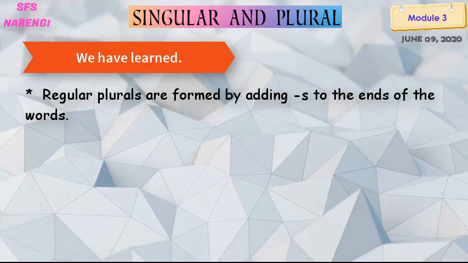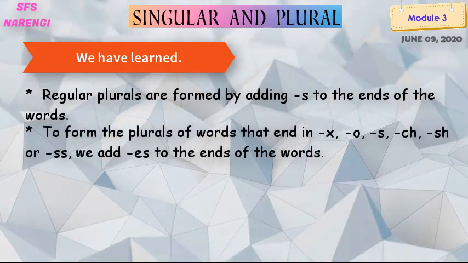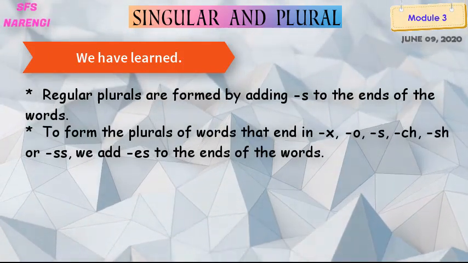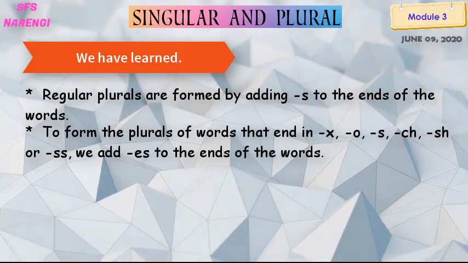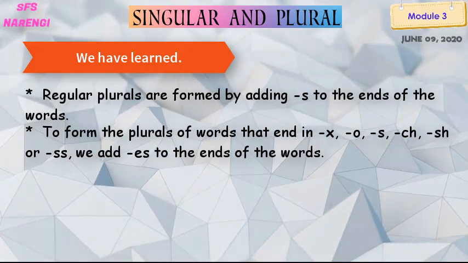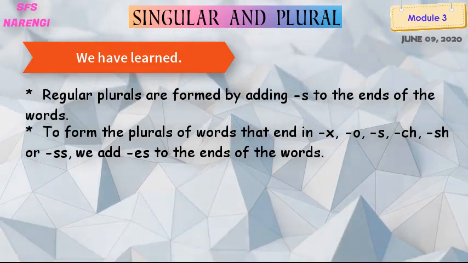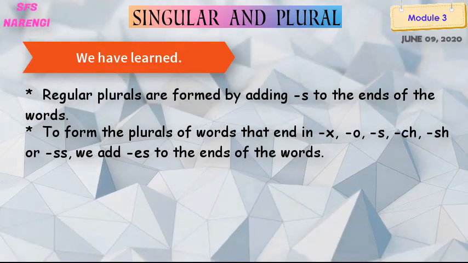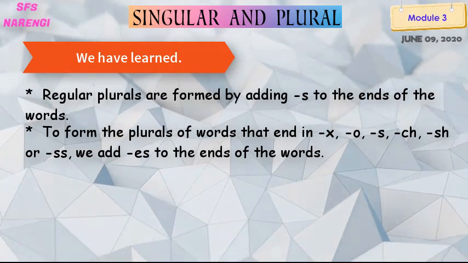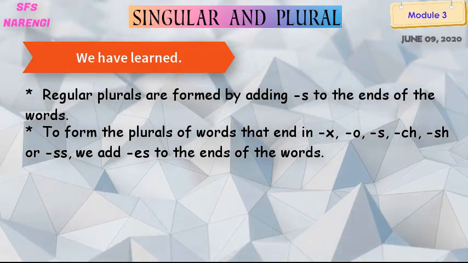The second is to form the plurals of words that end in x, o, s, ch, sh or ss. We add es to the ends of the words, right?